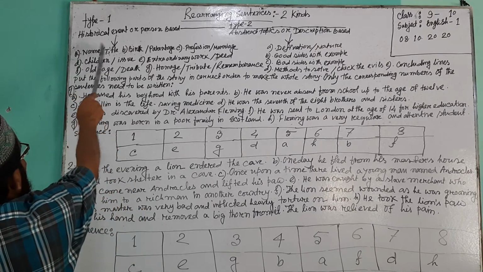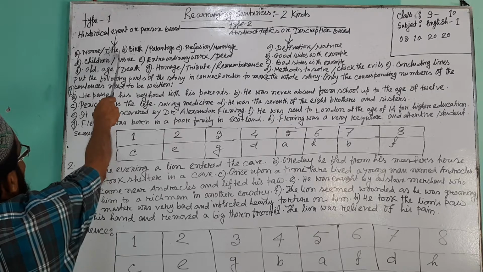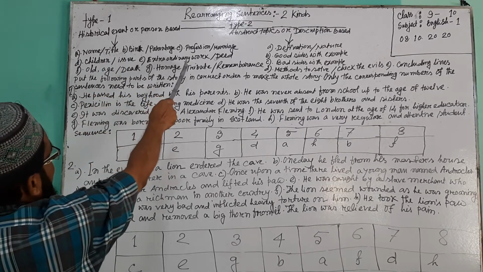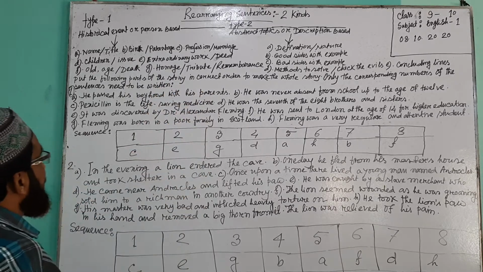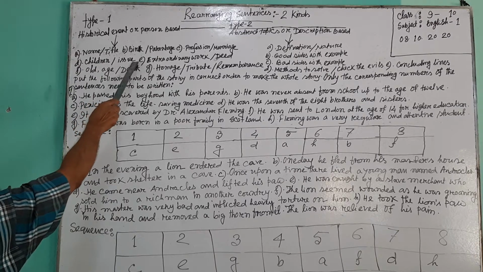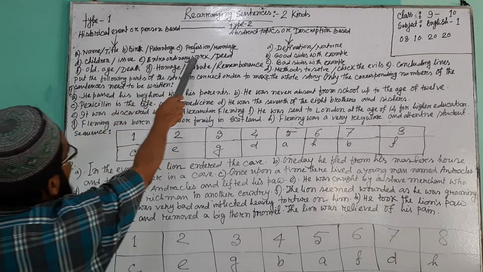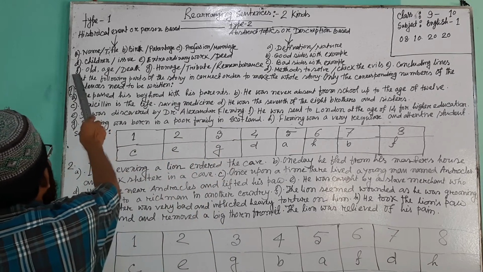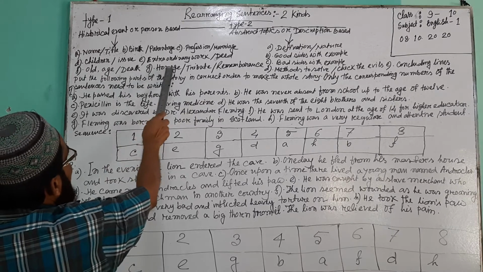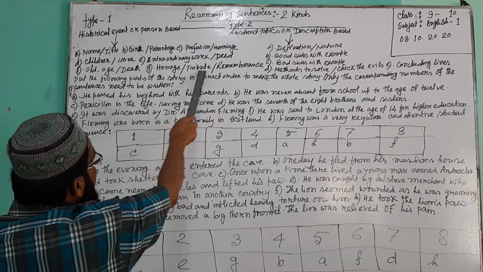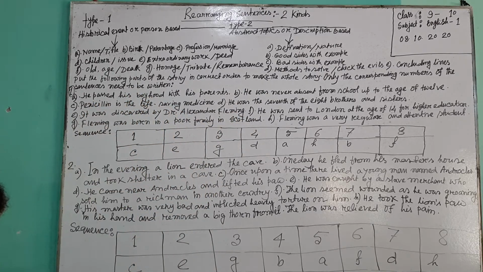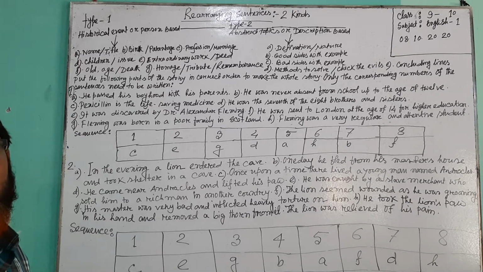Number A, name, title. Number B, birth, parentage. Number C, profession, marriage. Number D, children, issue. Number E, extraordinary work. Number F, old age, death. Number G, homage, tribute, remembrance. These are the points of historical event or person based rearranging sentences.